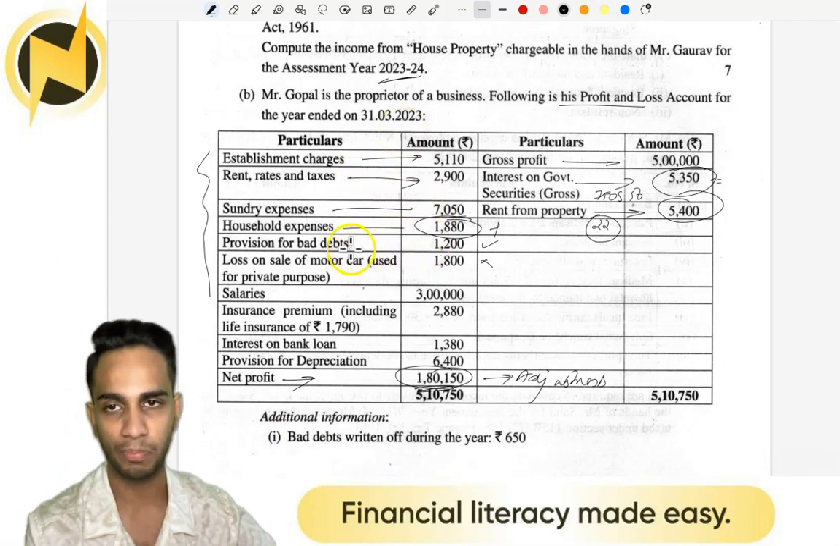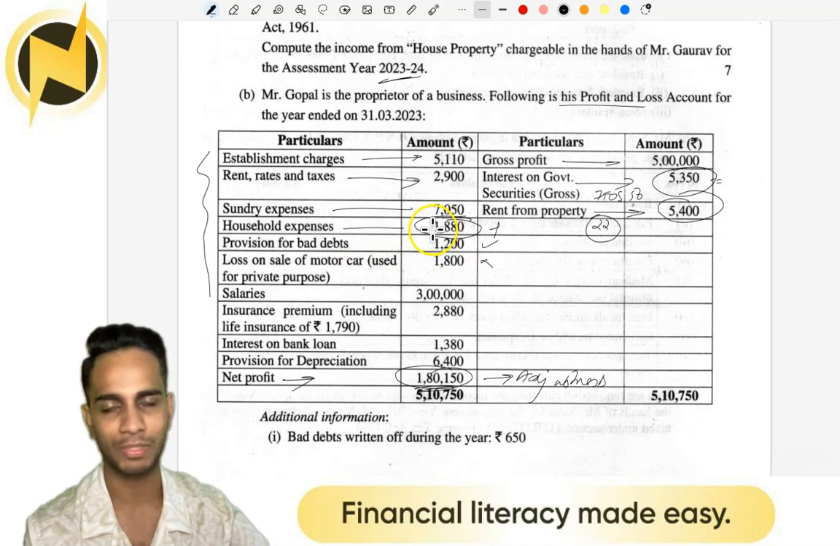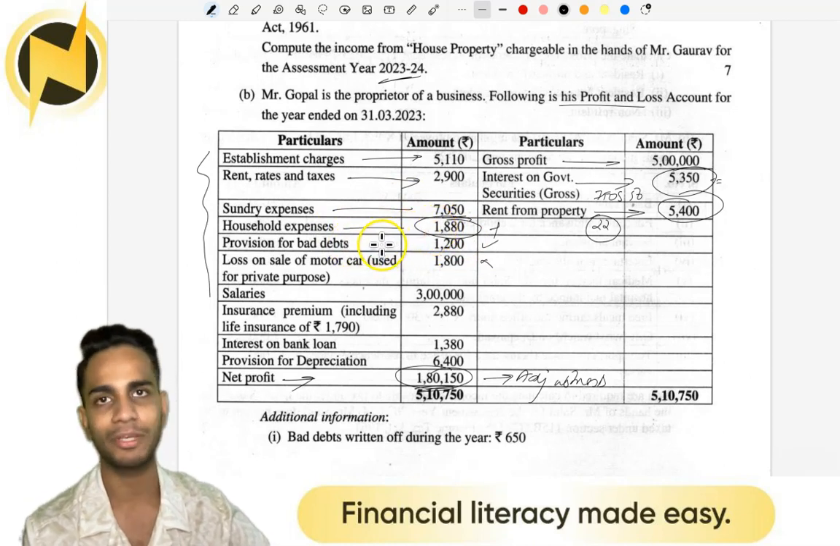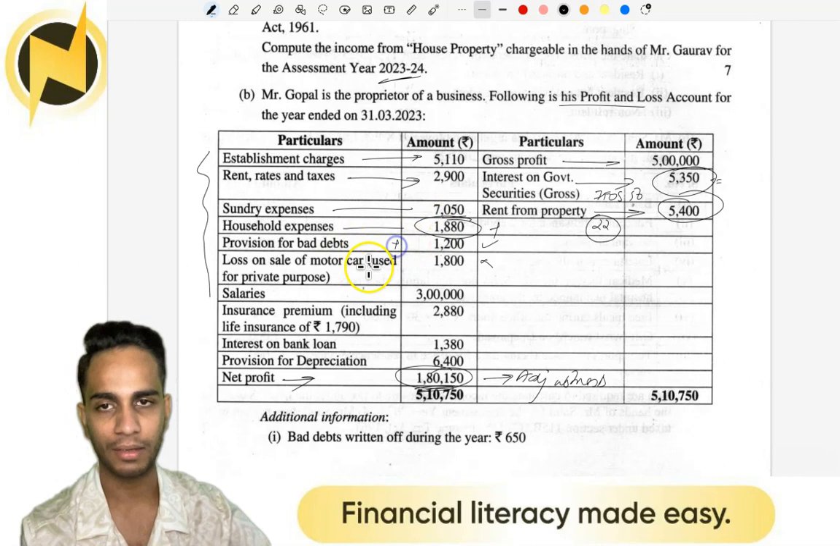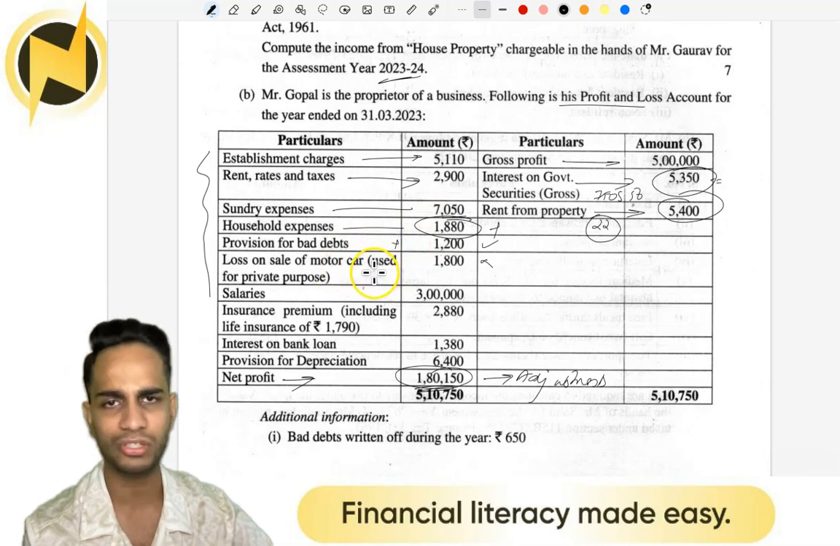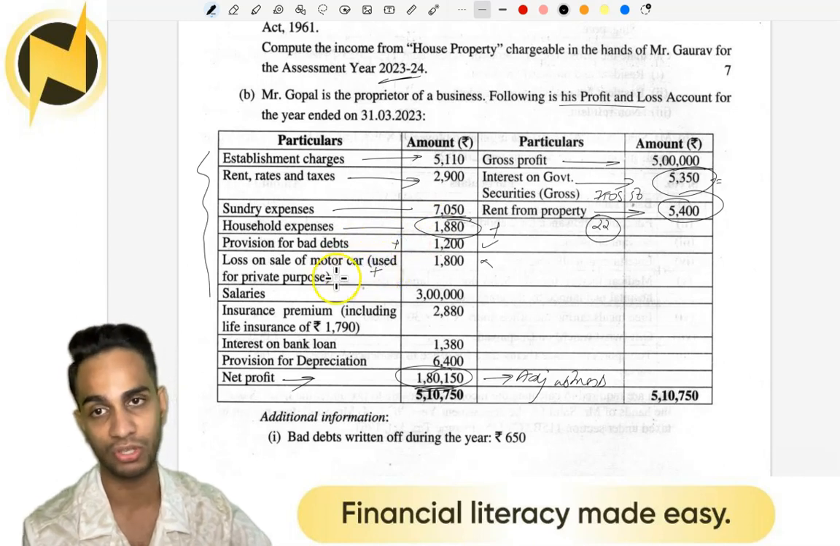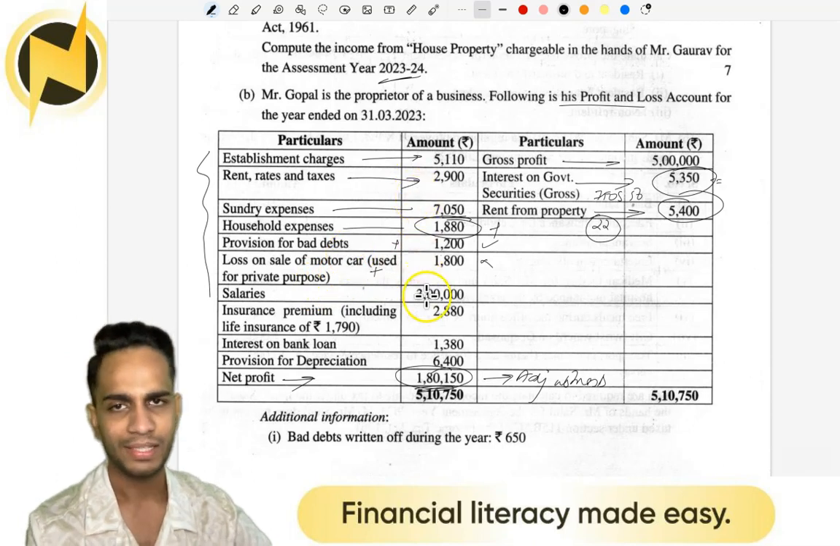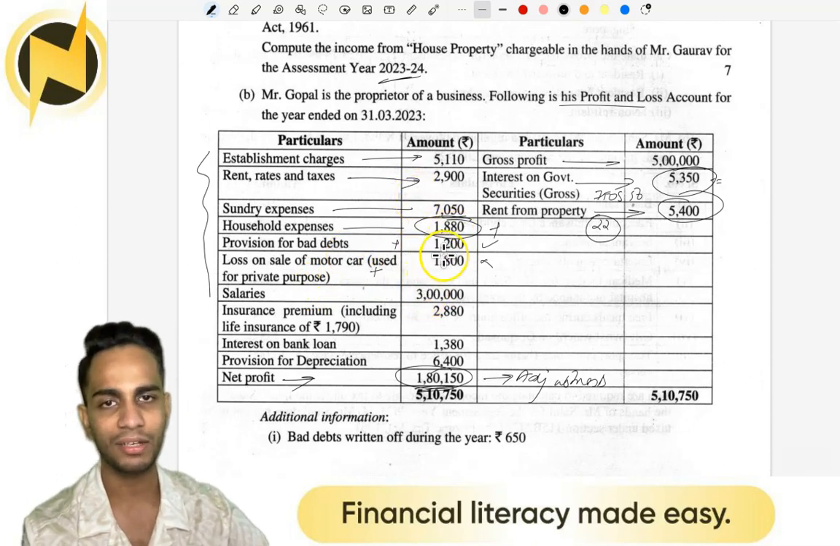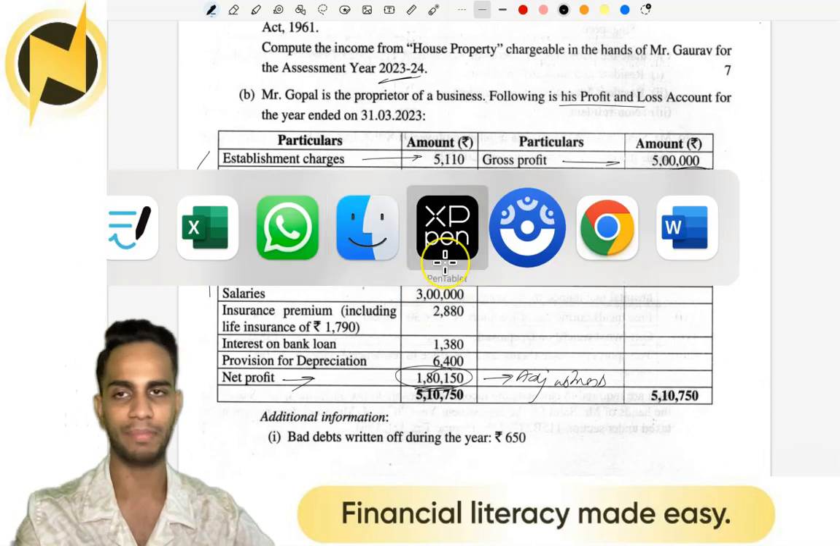Alright. So provision for bad debts, household expenses, not part of business expense, add it back. Provision for bad debts, we know no provision is allowed, add it back. Loss on sale of motor car, no, this is not business expense, add it back, especially as it's also given as used for private purpose. Salaries, okay, so 1,880, 1,200, 1,800, three of them to be added back.